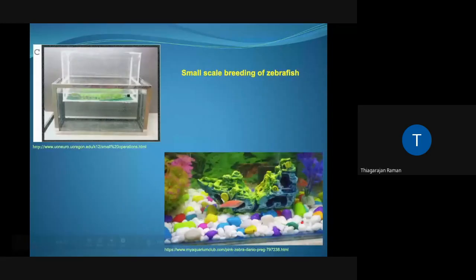So this is the small setup, for small scale breeding. But you can go online and check the labs wherein they use lots of zebrafish. They have large scale breeding, where you'll have entire rows and rows of fish cages for breeding of zebrafish.